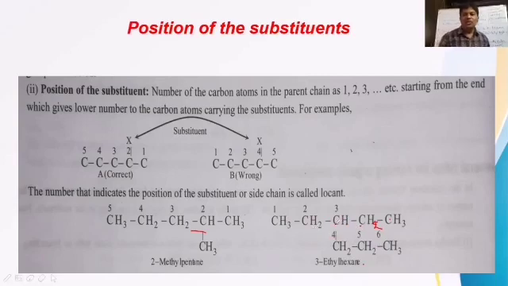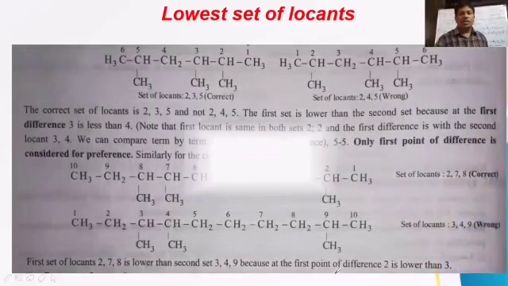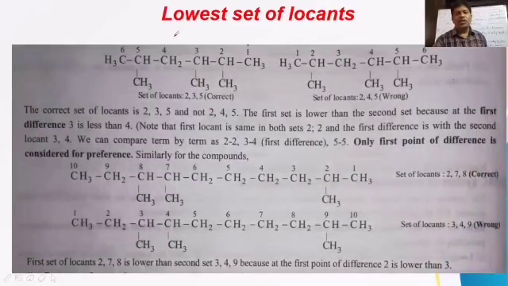So which is to be preferred? 3-ethyl is to be preferred because 3 is lower than 4. The lowest locant should be allotted for the substituent present here. That's why here it is 3-ethyl hexane but not 4-ethyl hexane. And the important topic of this area is lowest set of locants. What is the concept? Lowest set of locants.